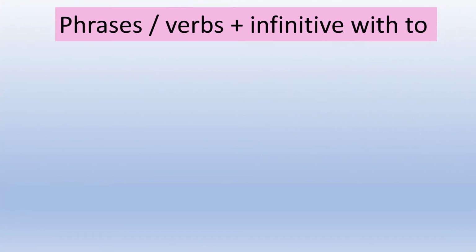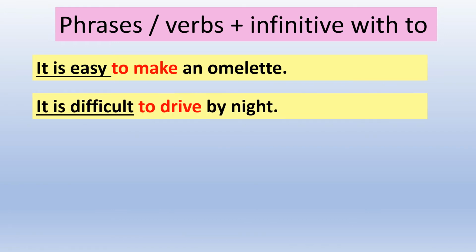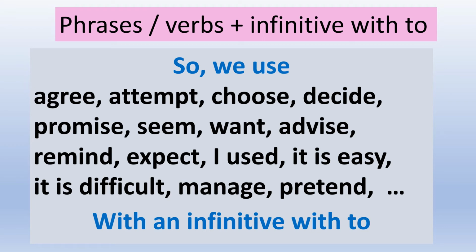There are some phrases and expressions that necessitate an infinitive with to. It is plus an adjective, like it is easy, it is difficult. We also use an infinitive with to with I used. It is easy to make an omelette. It is difficult to drive by night. In the past I used to smoke a lot. But now I don't. To sum up, we use an infinitive with to after the following: agree, attempt, choose, decide, promise, seem, want, advise, remind, expect, I used, it is easy, it is difficult.